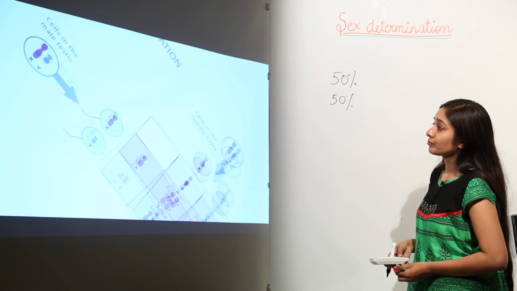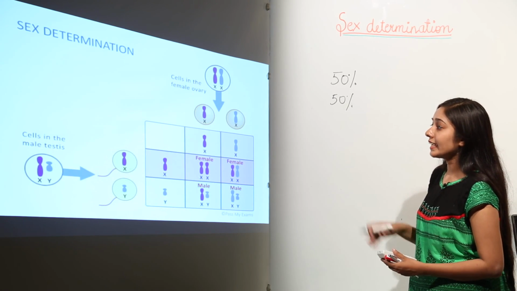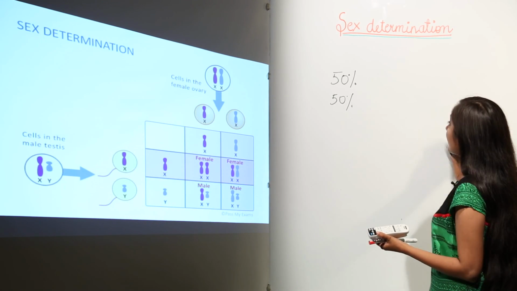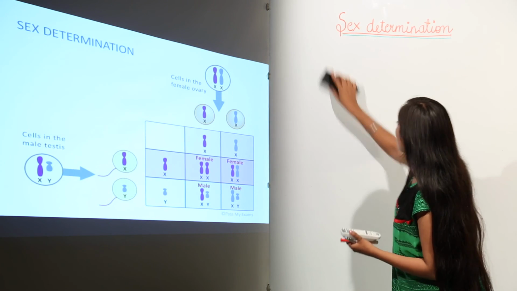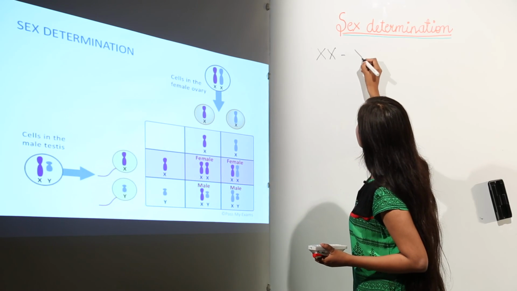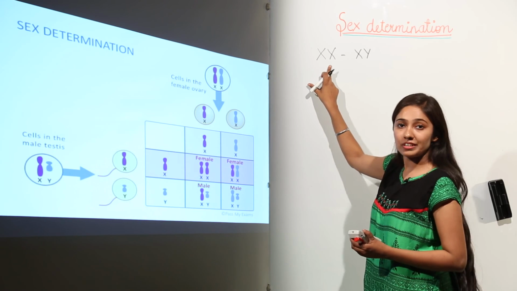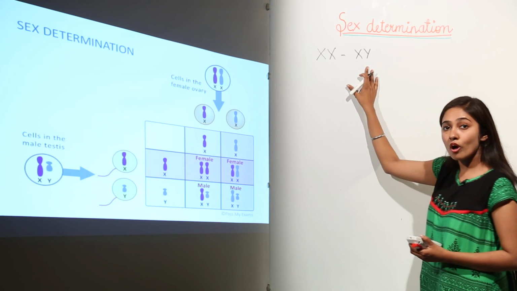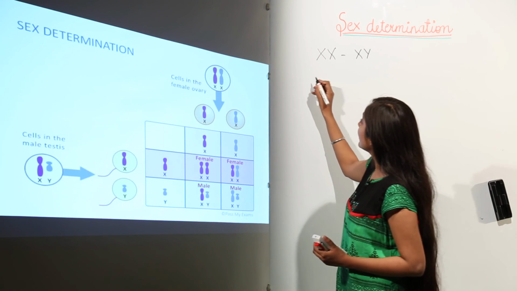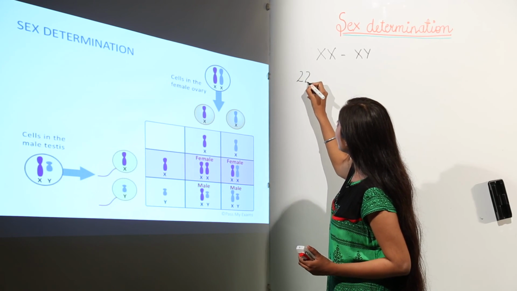So next, remember that this sex determination is of which type? You can mention here that it is of the XX and XY type, because these chromosomes are in females and these chromosomes are in case of males. We can also make a cross in case of autosomes also. For example, if we have 22 pairs of